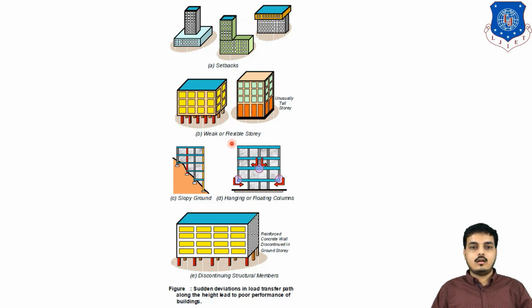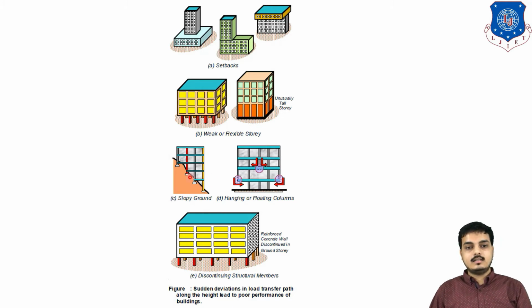Now, a weak or flexible story. Here you are looking at an unusually tall story. These columns are of unusually different height, or say a double story height compared to the above, so this will not perform in a good way. Also there is a weak story at the bottom, because above there is a huge mass of floors, so the bottom column should be strong enough to resist the forces.